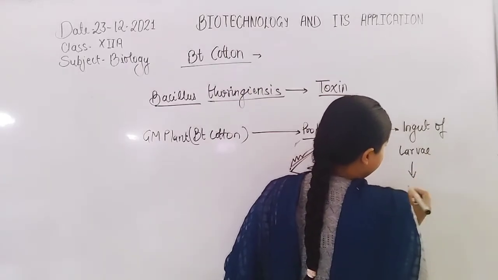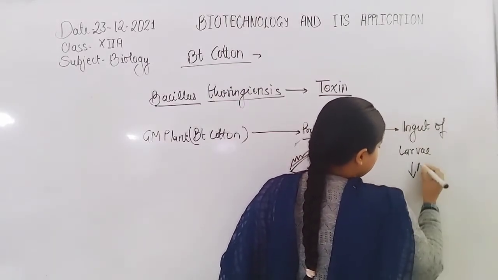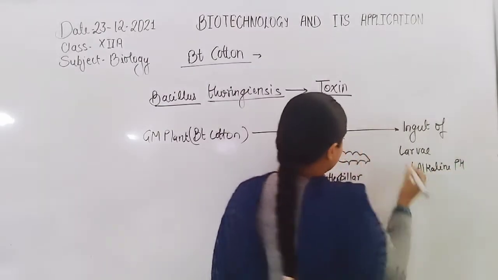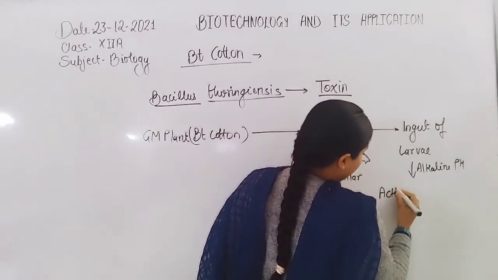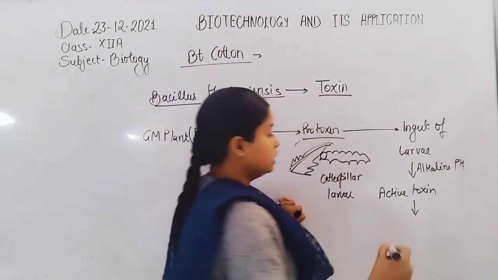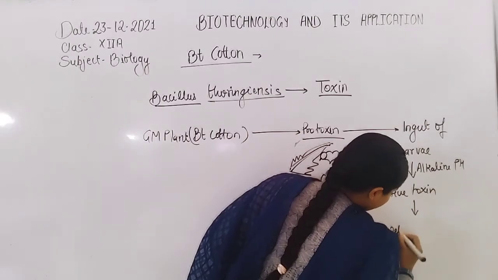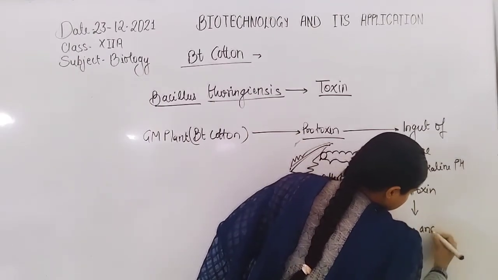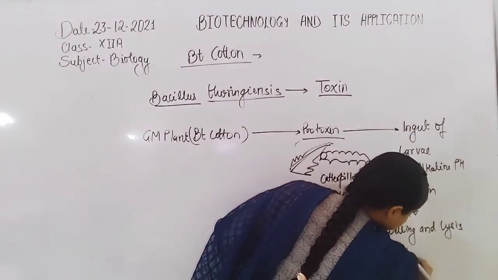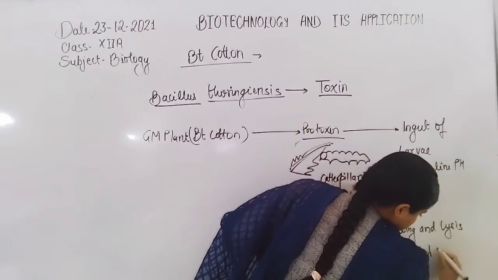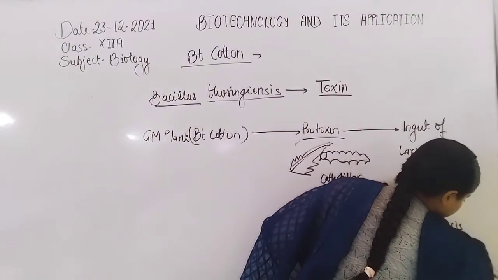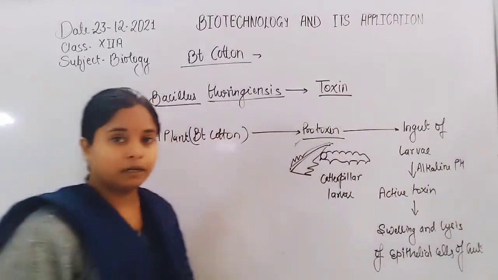Now due to alkaline pH, the protoxin is converted into active toxin, and that causes swelling and lysis of the epithelial cells of the gut of the larvae.